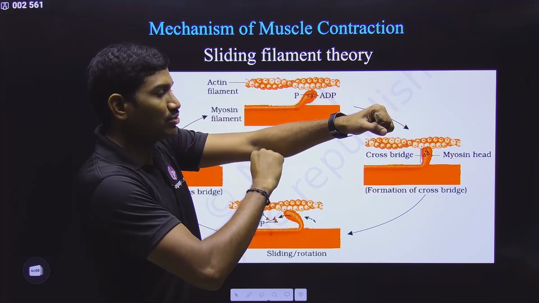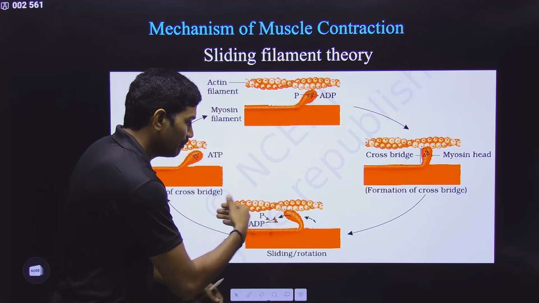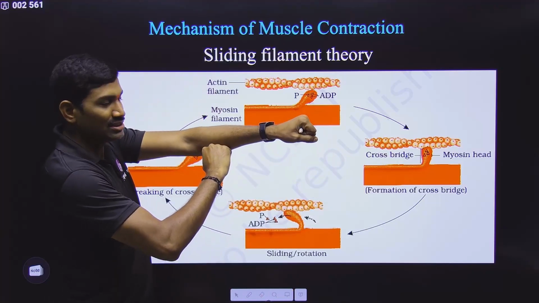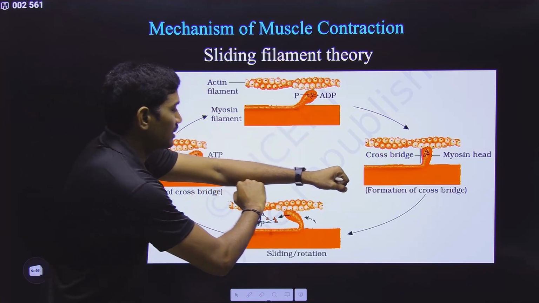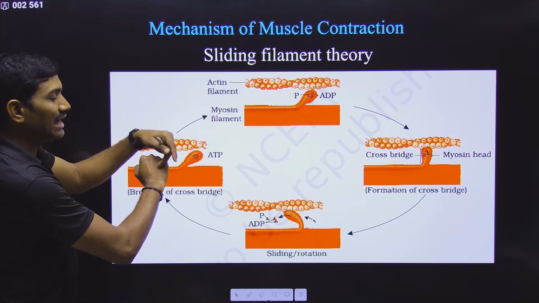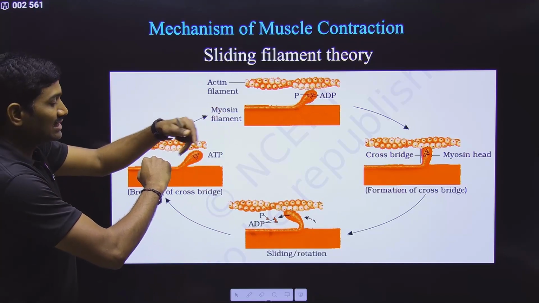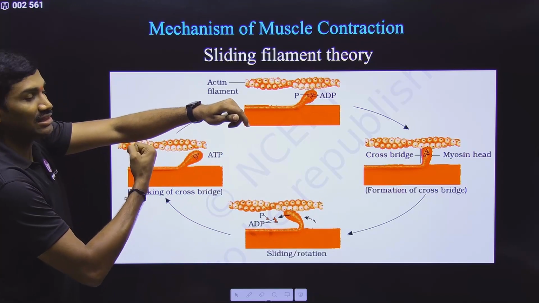Here, the meaning of this rotation is change in the structure. When ADP and Pi are released, it has a particular structure. Understood or not? Now it is attached like this. And now when it comes to here, what happens? A fresh ATP will bind here. Binding of a fresh ATP will change the structure.